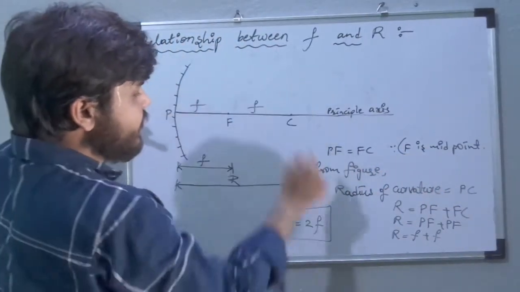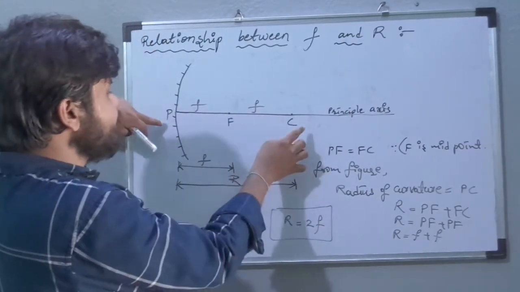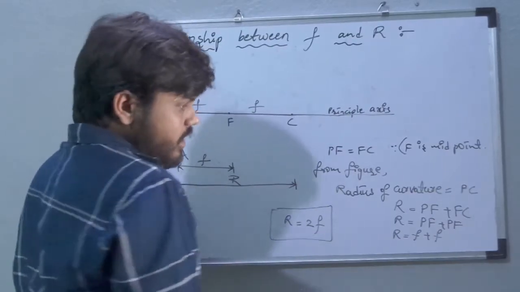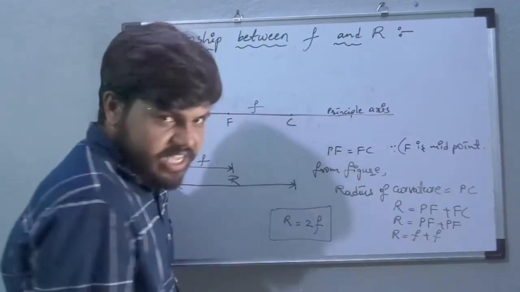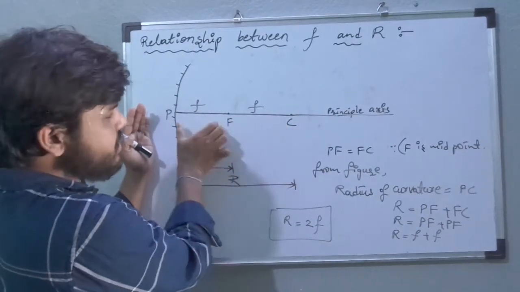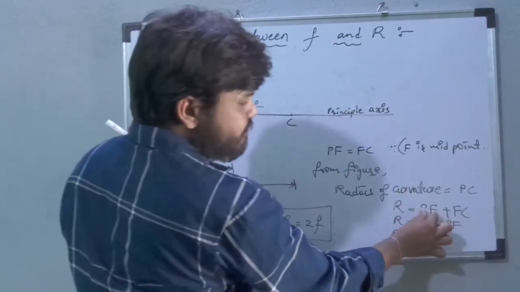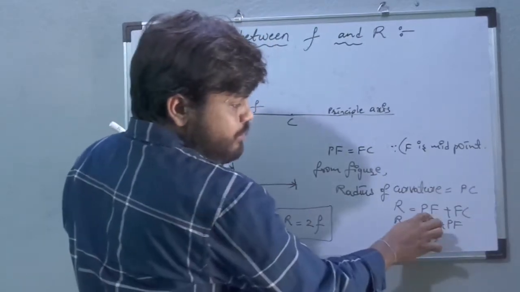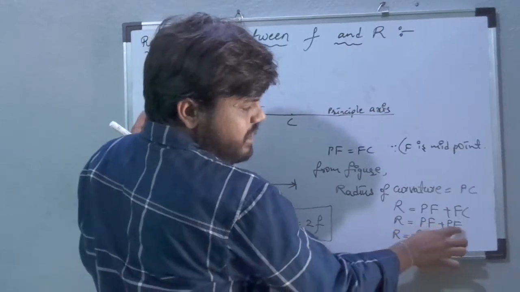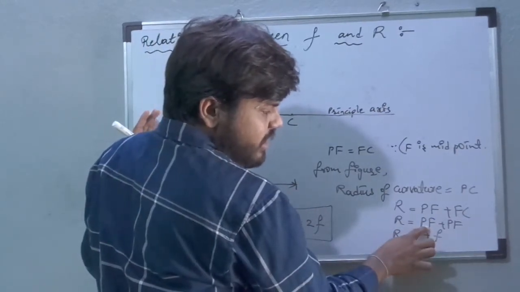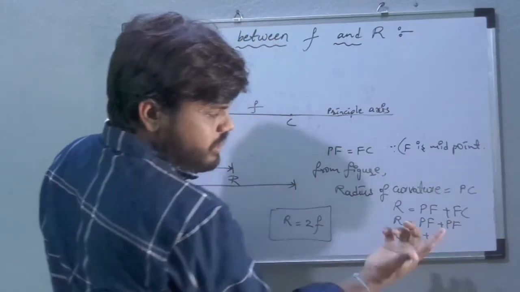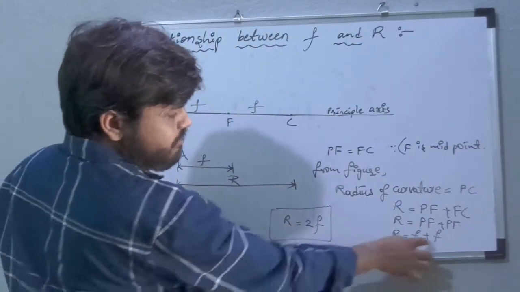From the diagram, radius of curvature is PC. Radius of curvature is nothing but capital R. PC is PF plus FC. These both are equal, so instead of FC, I am writing PF. PF plus PF. PF here is focal length, here also focal length. F plus F is 2F.